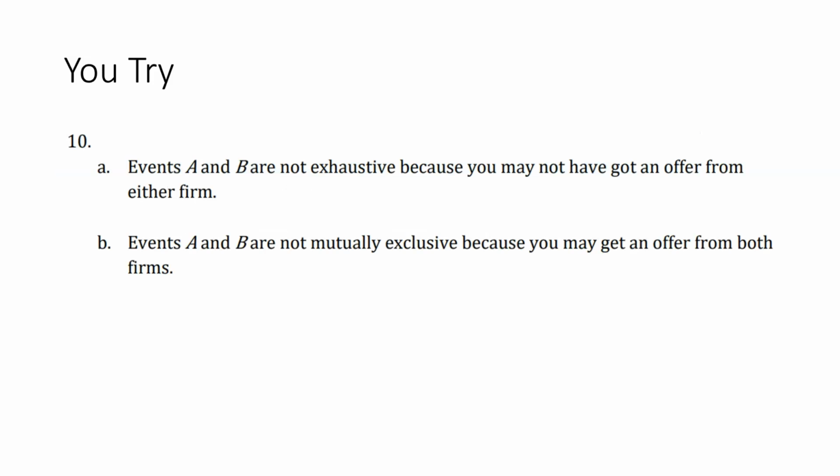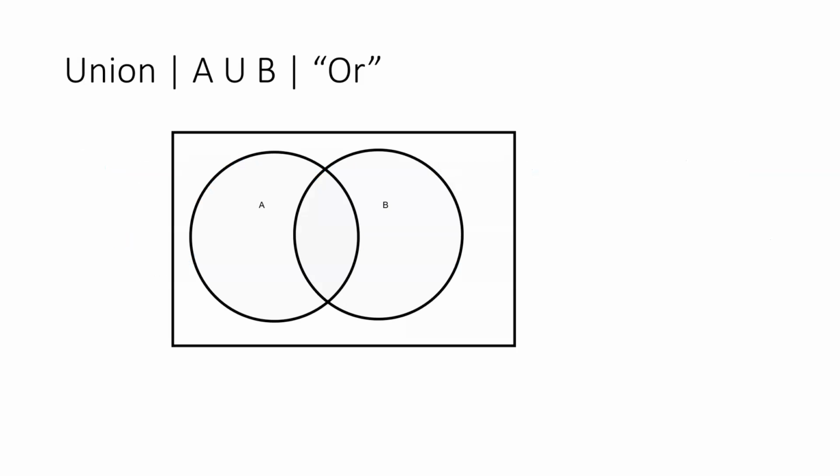And there's the solution. Now we're going to talk about union. It's expressed with this U in between, and these are our or statements. When we talk about union, we're talking about A or B. So we're talking about the event A, or we're talking about the event B. Now, there is overlap here, and we're going to deal with this later, but if we're dealing with mutually exclusive events, there is no overlap.